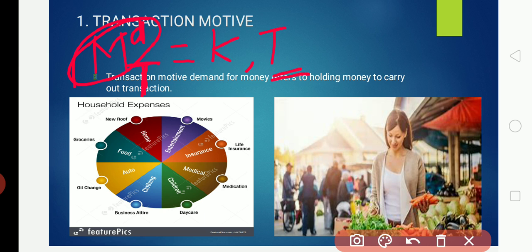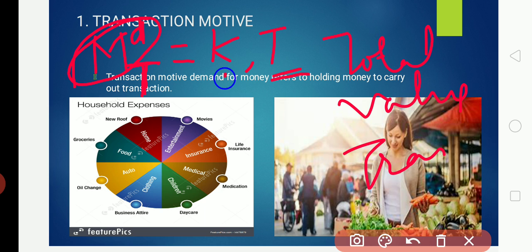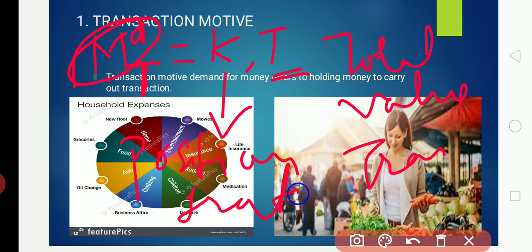So here T refers to the total value of transaction, and K represents the proportion fraction. In MDT, the D and T are in smaller font: MD is demand for money, T is transaction, K is the proportion fraction, and T is the total value of transaction.